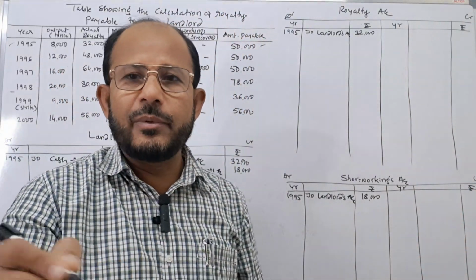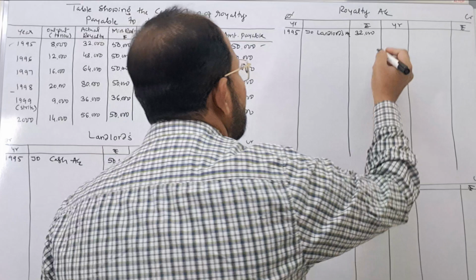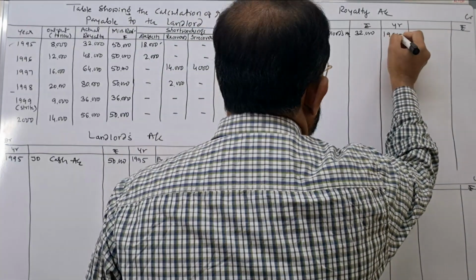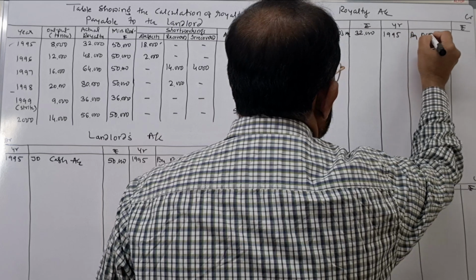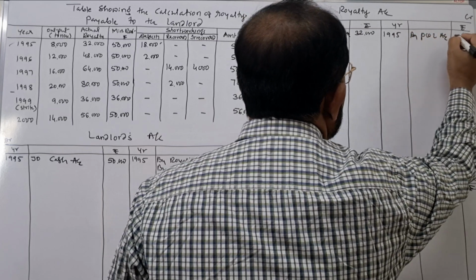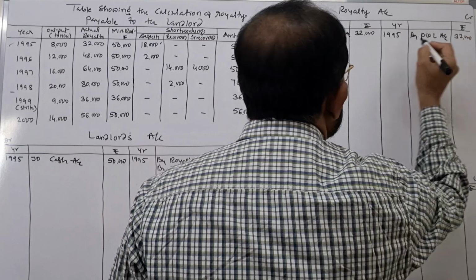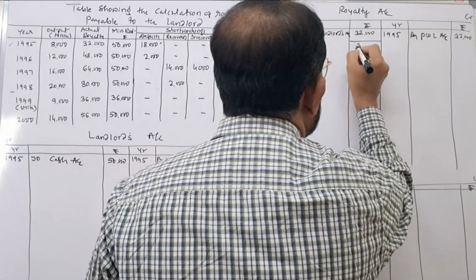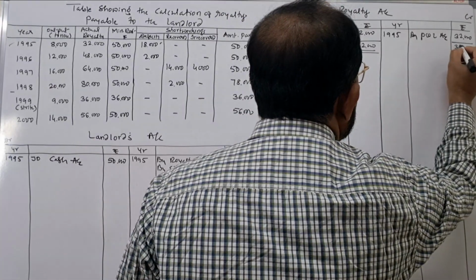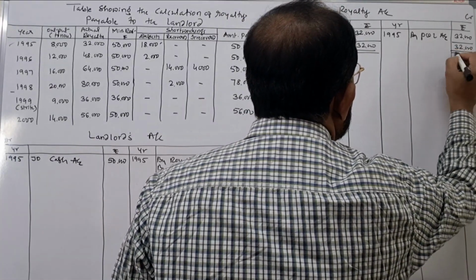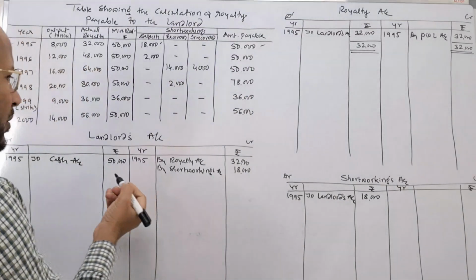Profit and loss account is debited and the royalty account is credited. At the end of the year 1995, you write by profit and loss account, how much? 32,000. Now, you close this account, 32,000. Next, landlord's account